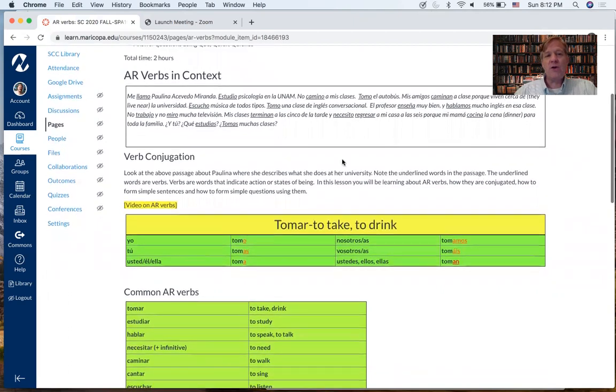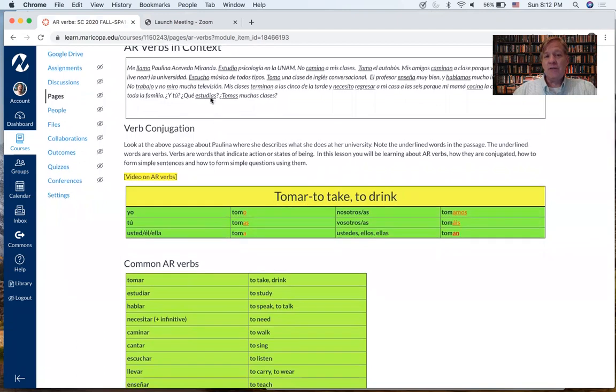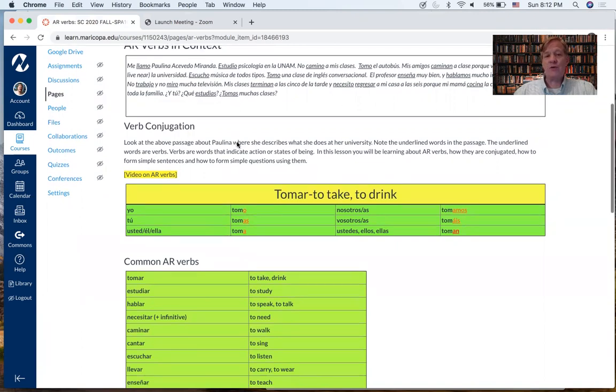So you'll notice all these underlined forms are verbs, and they all end in the O form because Paulina is speaking about herself. She uses a different form when she ends and she's asking you some questions. ¿Estudias? ¿Tomas? This is second person. We'll take a look at those forms.